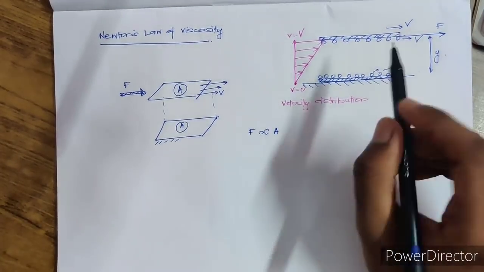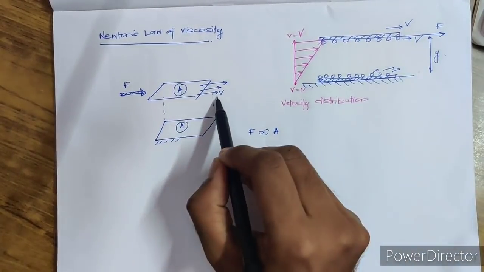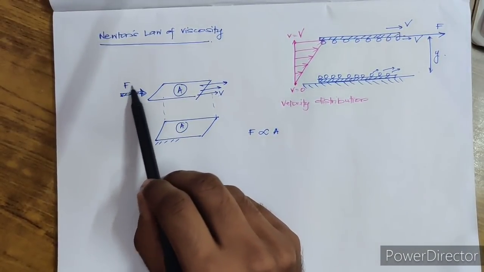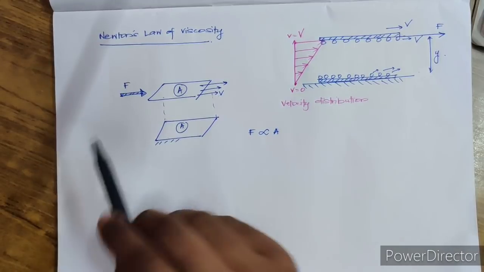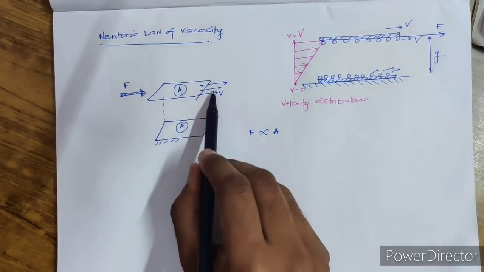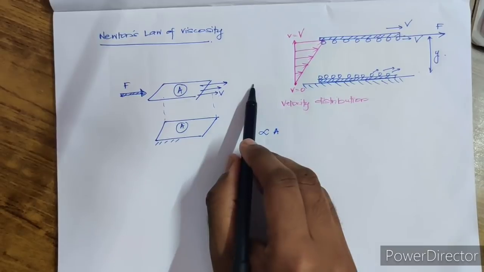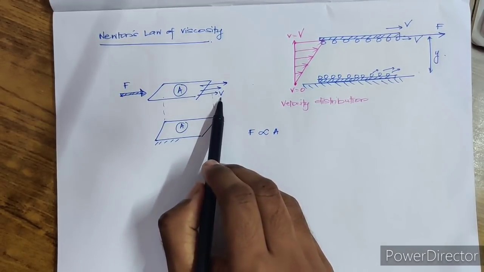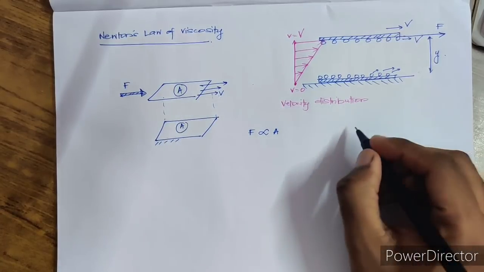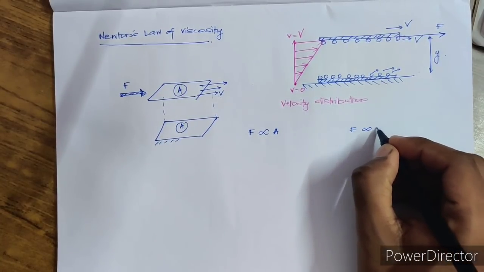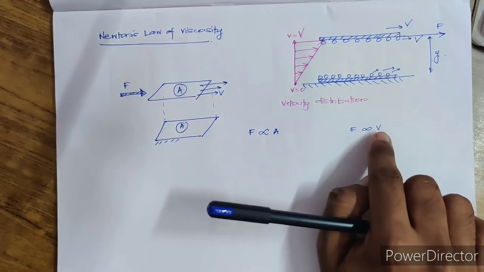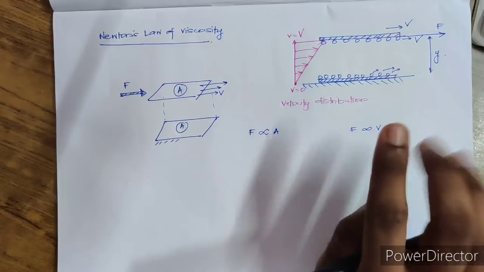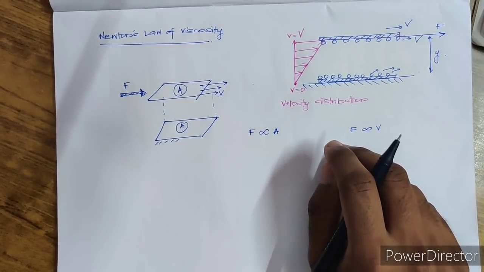Now, what happens to the velocity if you are applying more force? If you are applying a high force, what happens? It will move with high velocity. And if you are applying very less force, what happens? The velocity will be less. So I can say that the force is directly proportional to velocity. Higher the force, higher the velocity. If the force is less, velocity will also be less. Okay, fine.